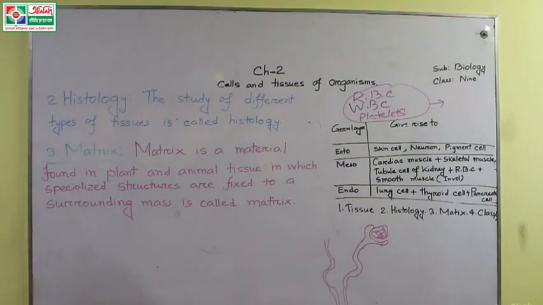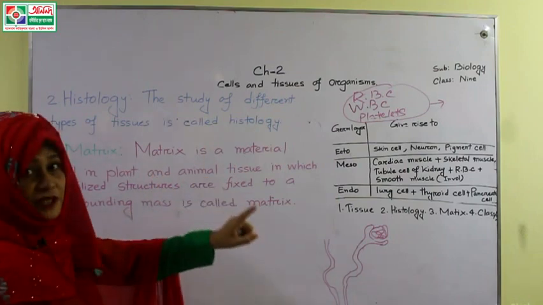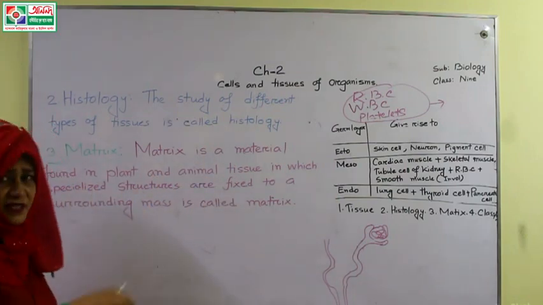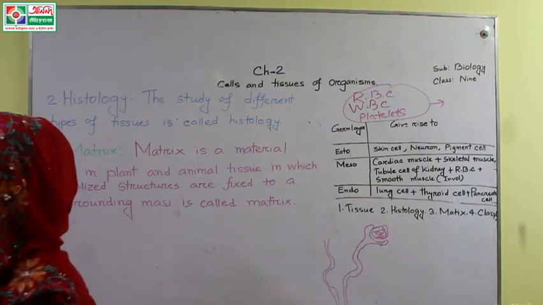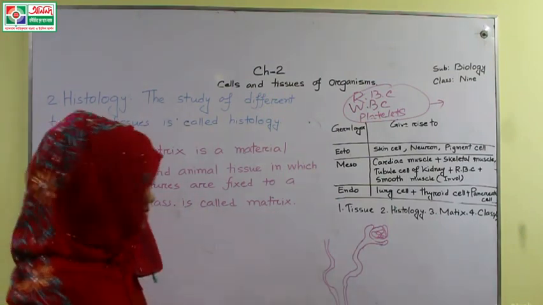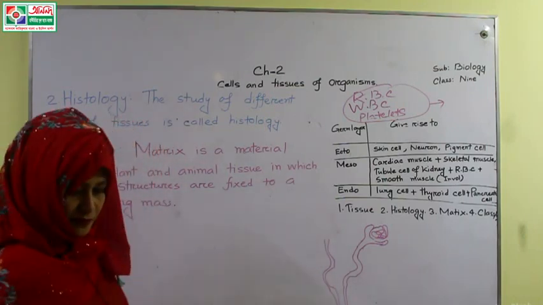Matrix is a material found in both cases, that means in plant and also in animal tissues, in which specialized structures are fixed to a surrounding mass. You don't need to write "is called" because we have written "Matrix is a", so you can erase this.